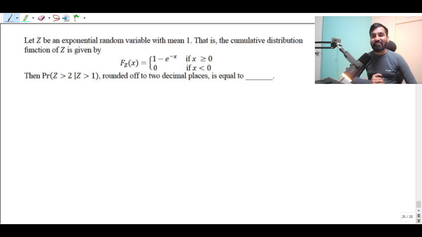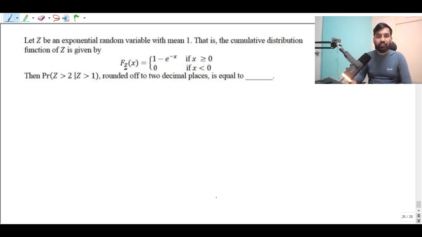This question needs the knowledge about conditional probability as well, because you can see they have asked a conditional probability. Remember, this Z is nothing but the random variable, and the value that is taken by the random variable Z is X. So don't get confused about X here, right? They have cleverly given X also. So Z is a random variable. This kind of notation I have discussed many times, and the value that this random variable takes is X, and they have given an exponential random variable.